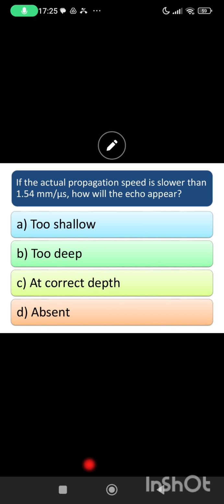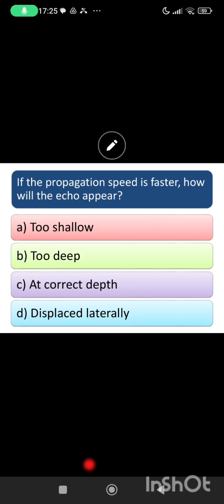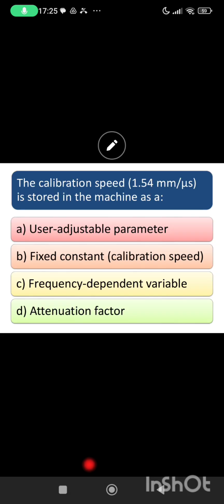If the actual propagation speed is slower than 1.54 millimeter per microsecond, how will the echo appear? Deeper. B. Good, deeper. If the propagation speed is faster, how will the echo appear? A. Shallow. Good, too shallow.